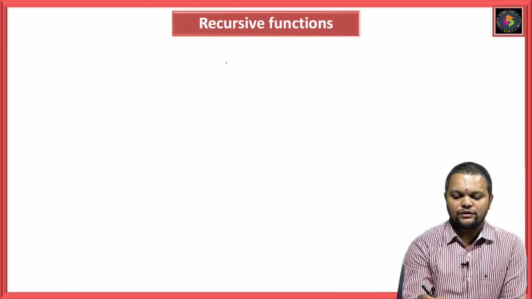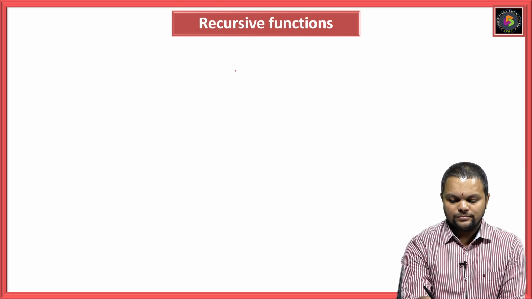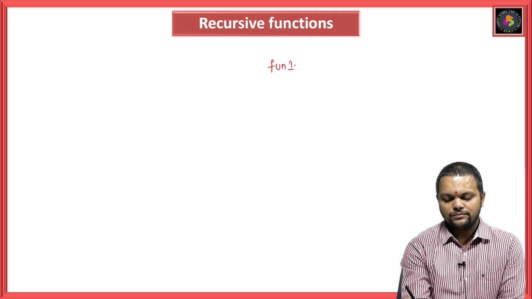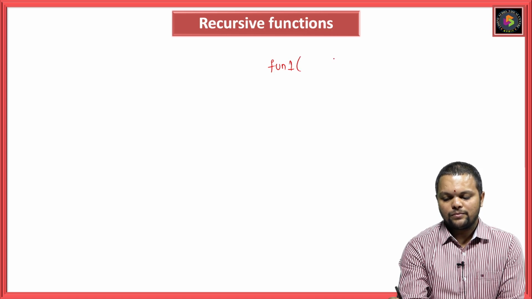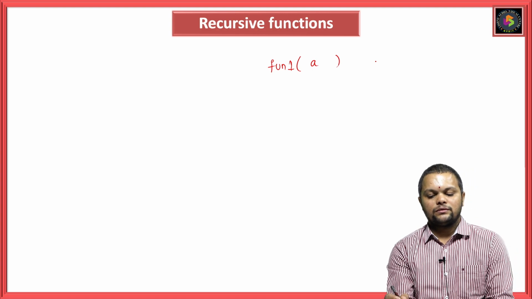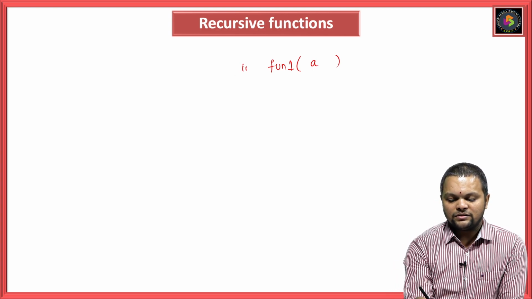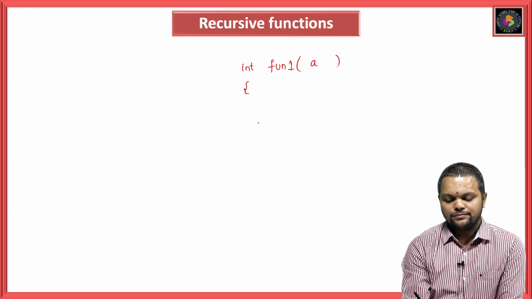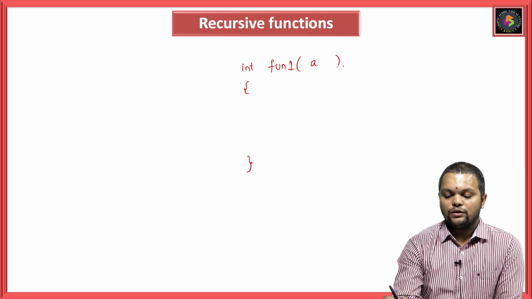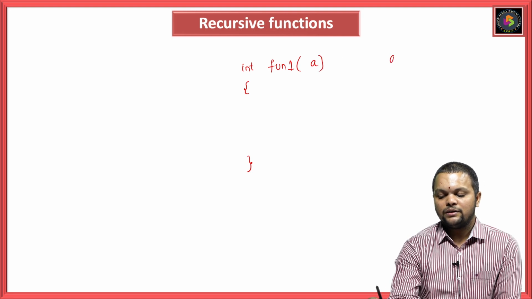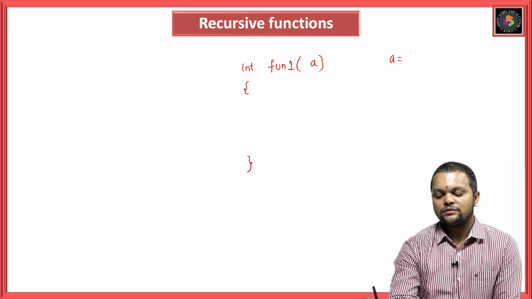So, if I am having a function like this, let me call it function 1 of a, which returns an integer. Let me say a is holding a value, 4.